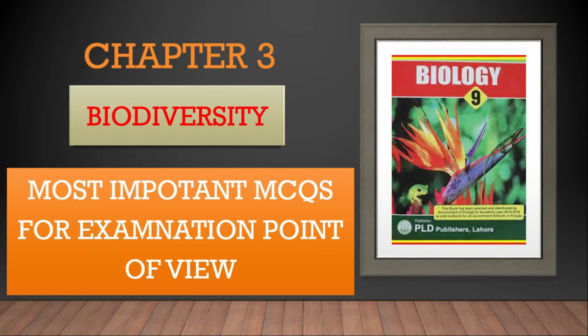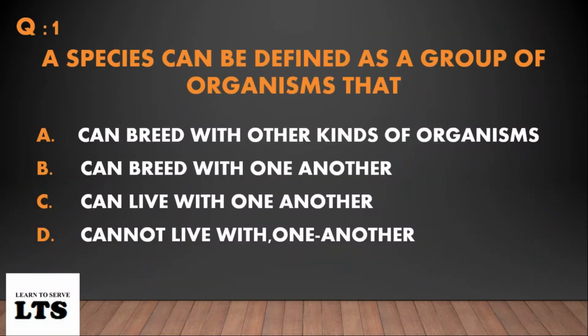First MCQ: A species can be defined as a group of organisms that: option A, can breed with other kinds of organisms; option B, can breed with one another; option C, can live with one another; option D, cannot live with one another. The answer is option B, can breed with one another.